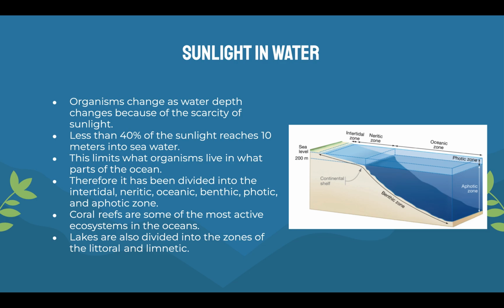Coral reefs, very active. That's where a lot of the vegetation is in the ocean, and it's a very productive part of the ocean. And the lakes, although they're not on as big a scale as oceans, also have their zones of littoral and limnetic because again, the sunlight dissipates so quickly that there are different zones in even just a small lake.